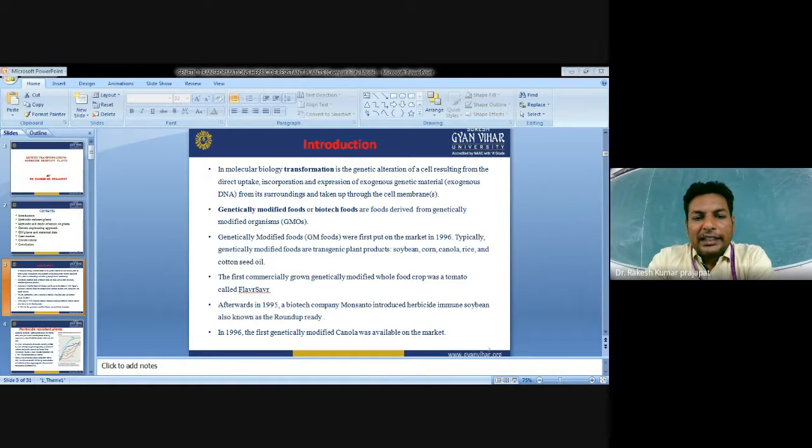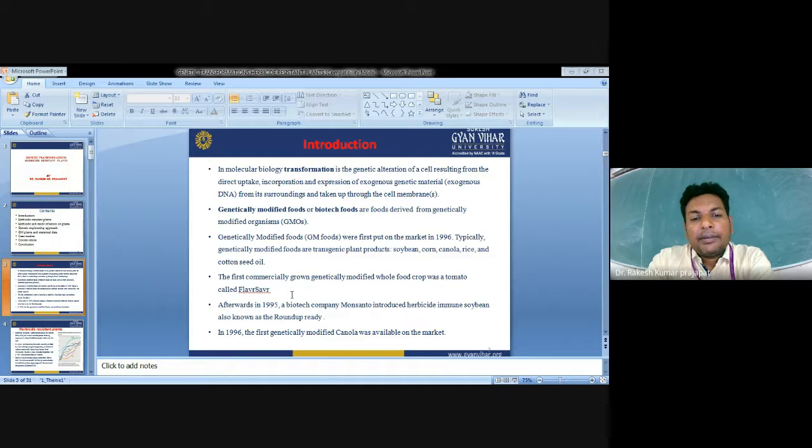The first commercially grown genetically modified whole food crop was the tomato, the Flavr Savr, as I told you, by Calgene. The Flavr Savr tomato has delayed ripening, which is a unique property. The transgenic approach was used to develop this tomato by delaying ripening. Earlier, when we purchased a ripened tomato from the market, it did not have any shelf life. If not consumed within 2 to 3 days, it would spoil.